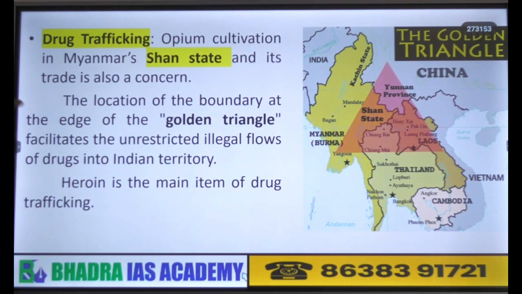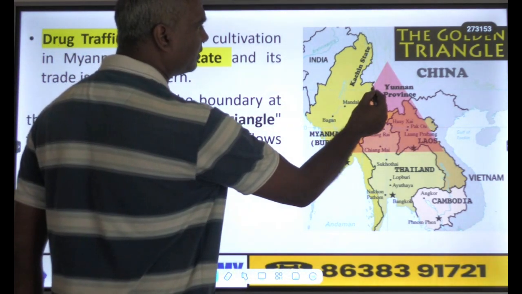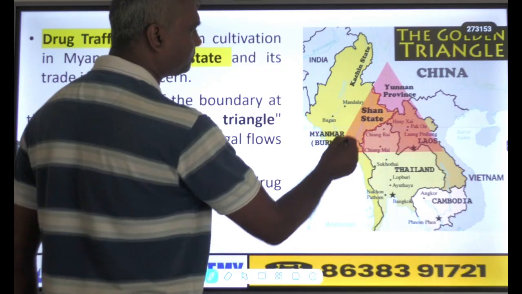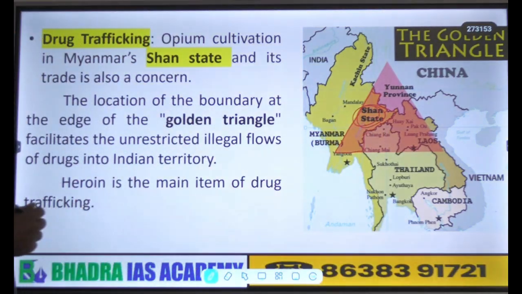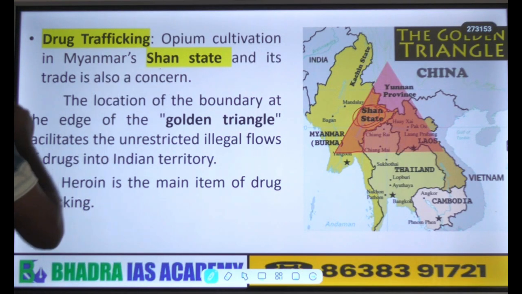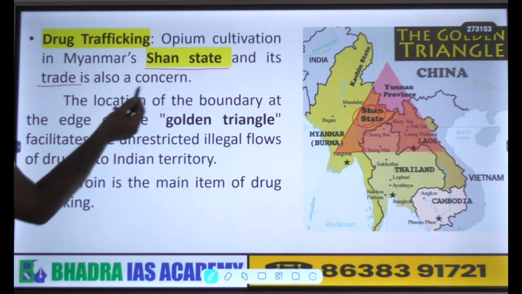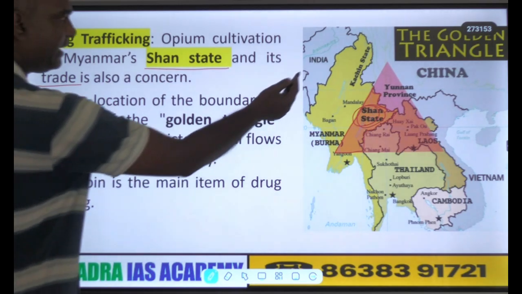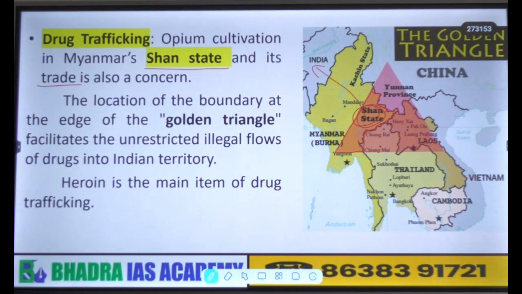Okay. The second point in the analysis, you can talk about drug trafficking. The moment you talk about drug trafficking, once again the golden triangle, this part, the Shan state. This Shan state, what happens? They illegally produce opium, the opium cultivation, etc. So therefore I mentioned here, opium cultivation in Myanmar's Shan state and also its trade is a concern for India. So from the Shan state, the drugs also enter into India.